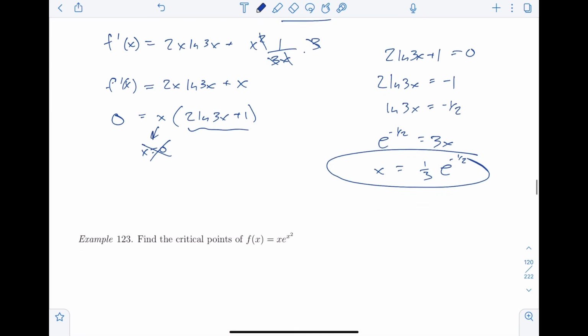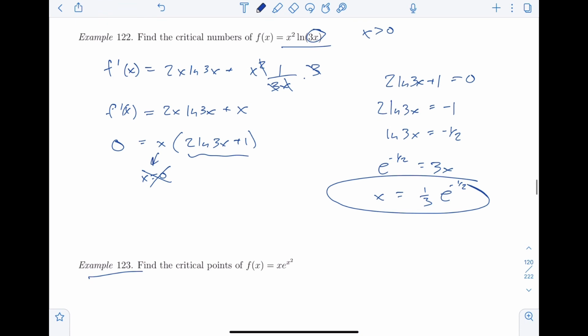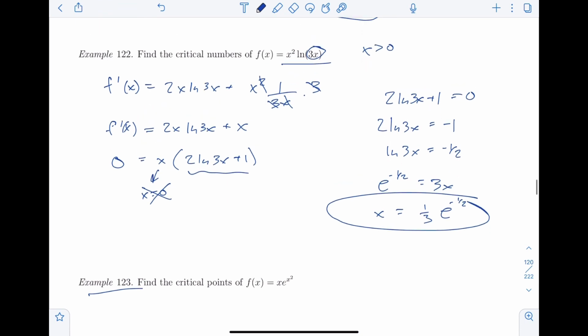Okay, I'll leave this last one to you. Go ahead and try that and ask some questions later. That's going to be the last one in this section here. In the next one, we will move on to how to find absolute maxima in the domain. Okay, see you then.